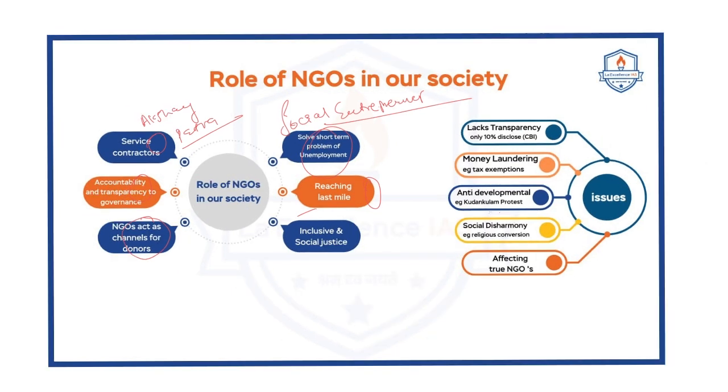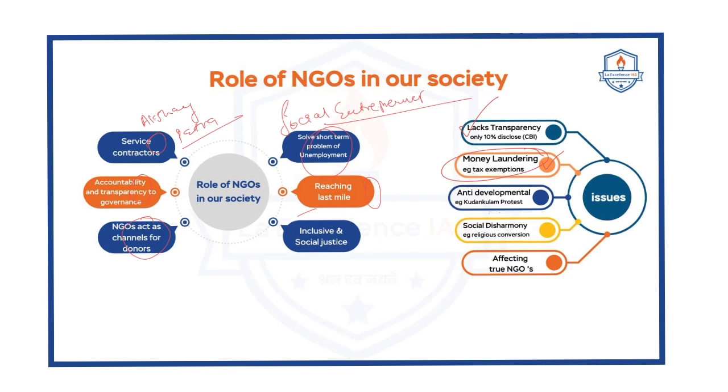Now, it is said that NGOs are associations formed under the freedom of association given under Article 19, right? But this freedom is being misused by certain organizations. There is a lack of transparency. It is being said that in India, there are more NGOs than educational institutions. Under this context, many NGOs are involved in money laundering activities. Many wealthy individuals transfer their money to NGOs under the guise of charitable money, and they get tax exemptions. Now, this is one of the issues.